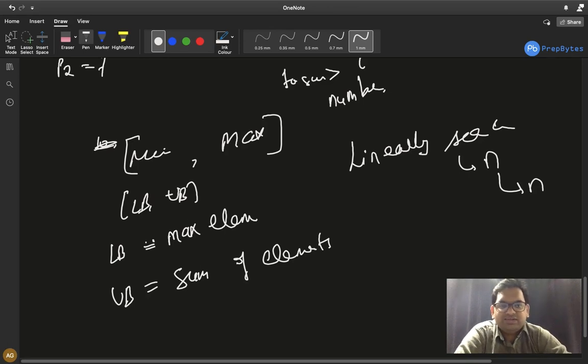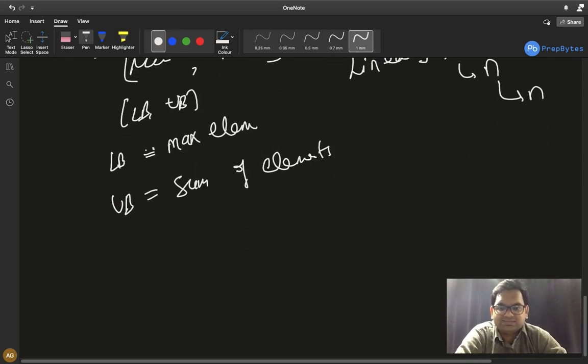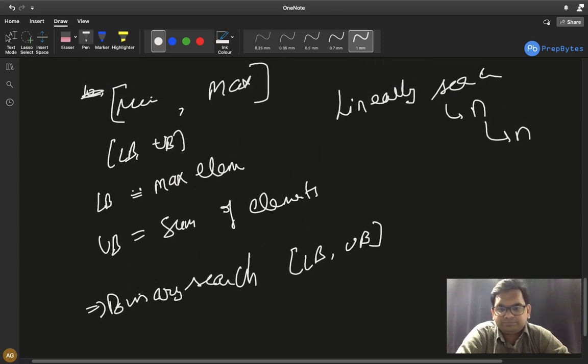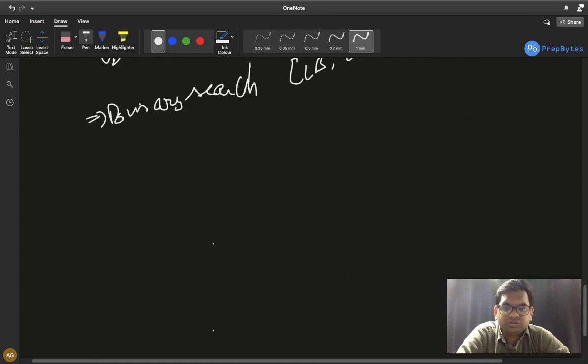So instead of linear search, we can use binary search here. Okay, binary search, because our range will definitely be sorted. Any lower bound to upper bound is definitely by default sorted, 10 to 37, 10, 11, 12, 13, sorted in ascending order, so we can use binary search. How can binary search be applied? Just think about it on your own first. The more you think on your own, the better it will be to understand the approach. Fine. On a particular range, you can apply binary search and get the answer.